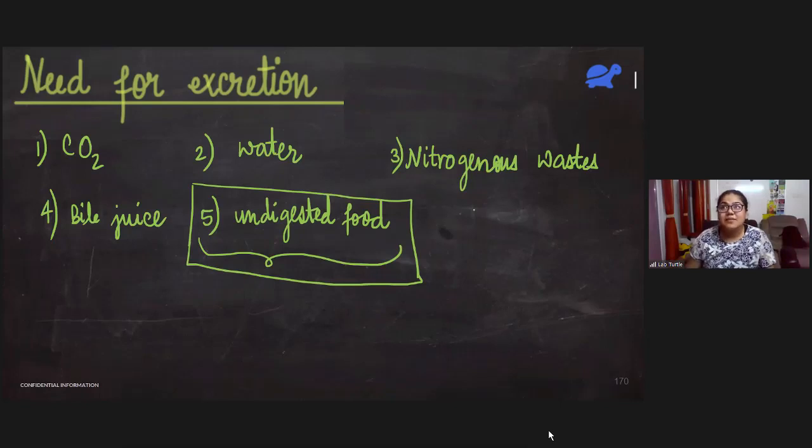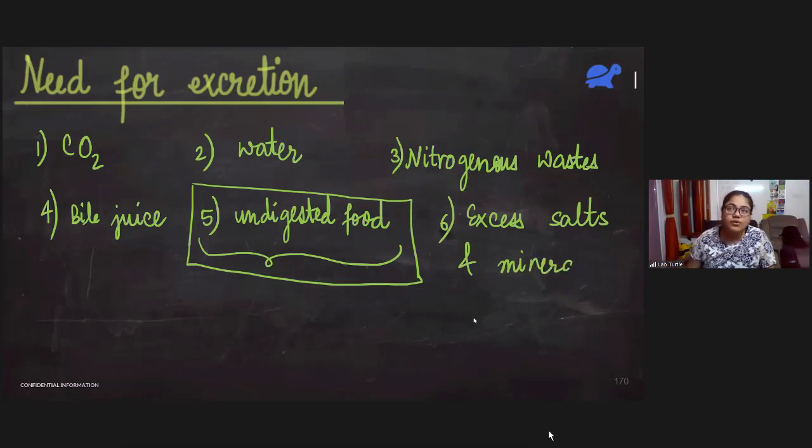Sixth, there may be some excess salt in our body. There may be different types of salts and minerals which are in excess and they also have to be thrown out. This also includes some vitamins. So all of these are different forms of waste that our body has to remove.